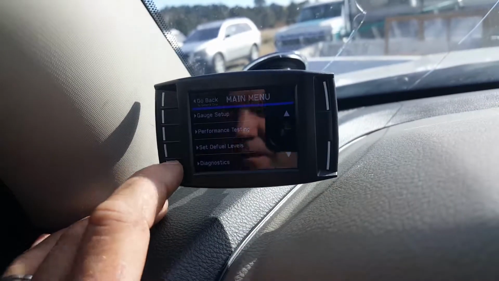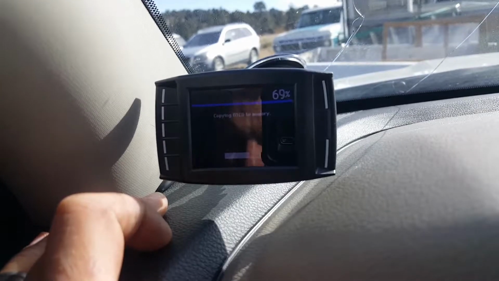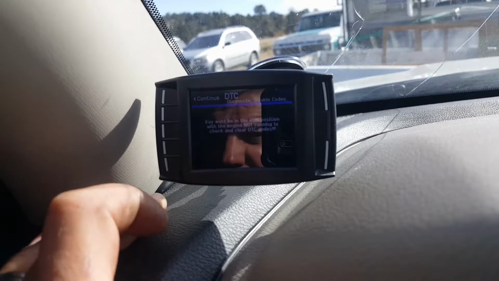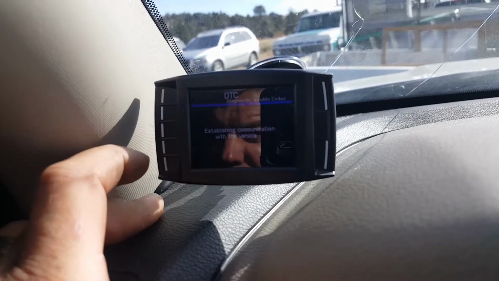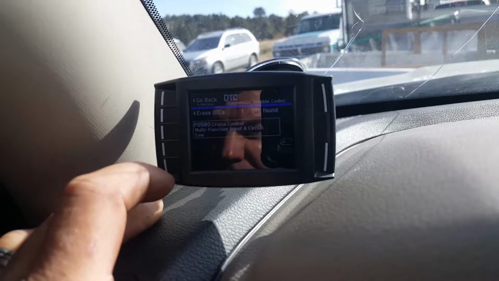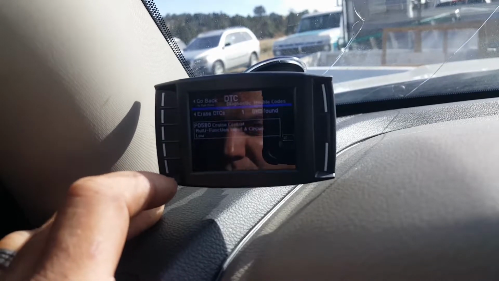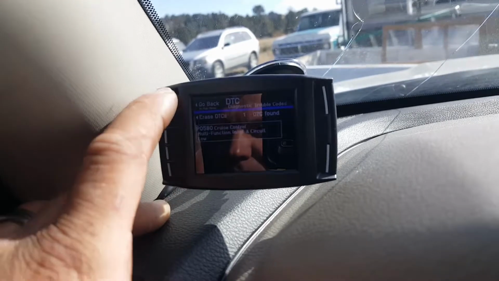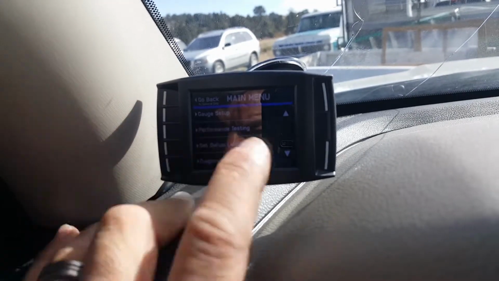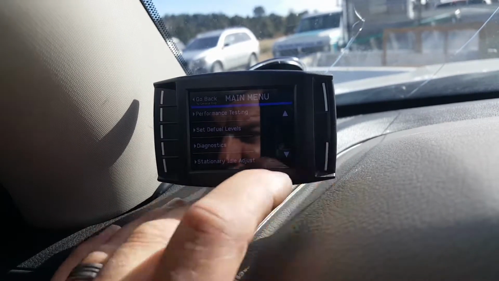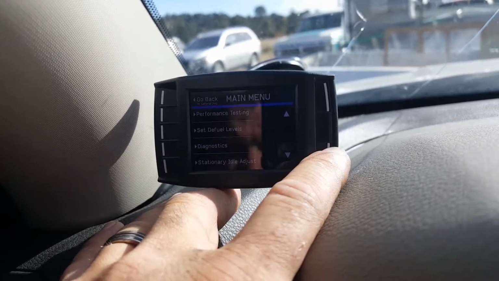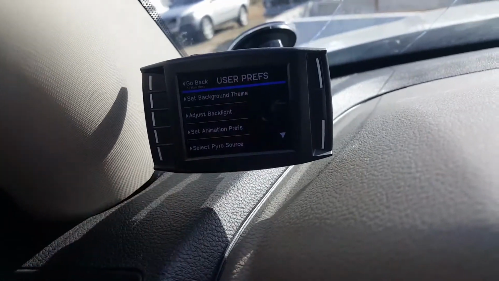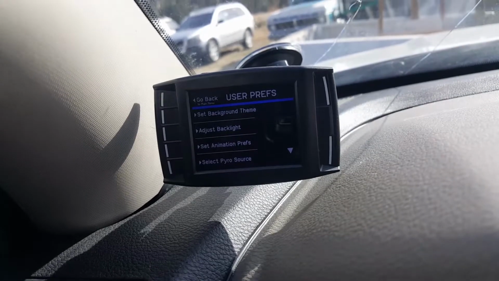Diagnostics. Let's see what that does. Copying DTCs. Key must be in the wrong position. Engine not running. Okay. Oops. Cruise control multifunction input A circuit low. Okay. So let's see what else we got. Stationary idle adjust. So apparently you can adjust it. And I keep rolling these windows down.